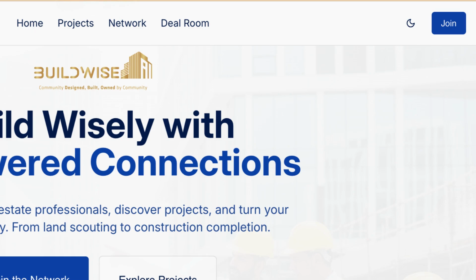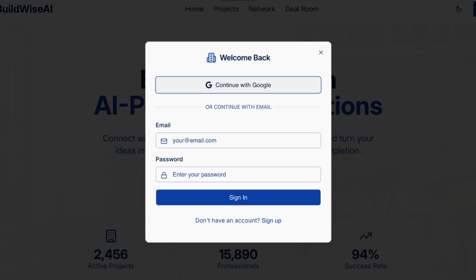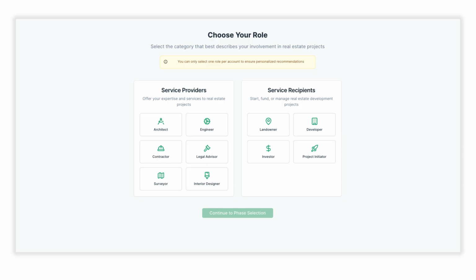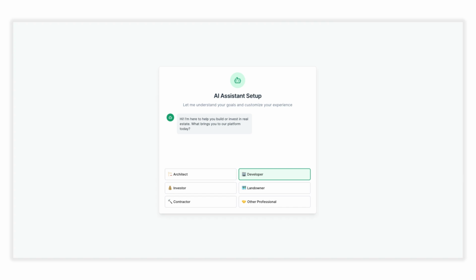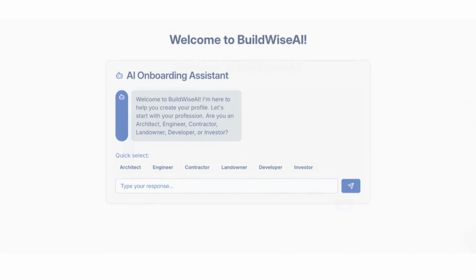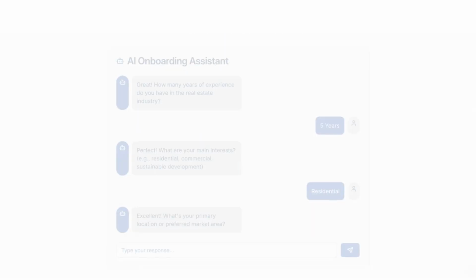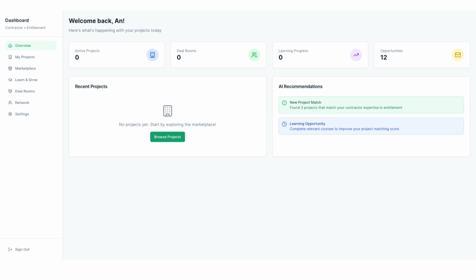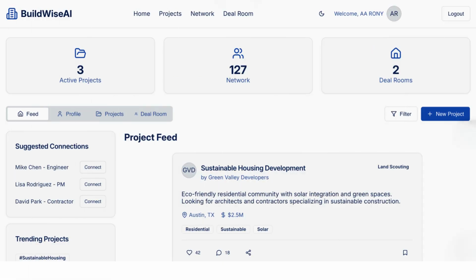Ready to join? It's simple. Just hit the join button and use your Google account for a quick, hassle-free sign-up or login. Once you're in, this is where the magic of AI begins. Our AI-powered onboarding chatbot will ask you a few simple questions to get to know you better. Based on your profession, experience, and interests, it will help you create a private and secure profile dashboard. You control exactly what you display to others, ensuring your privacy while you connect and build your professional reputation.